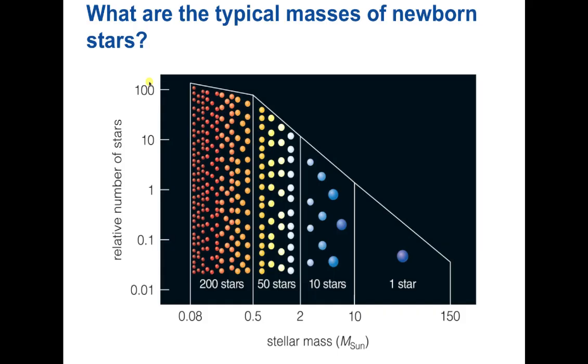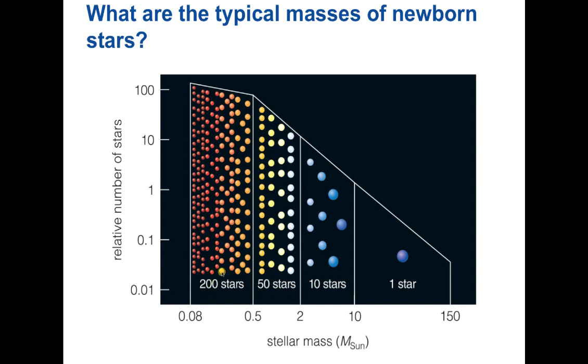So when we look at clusters of stars to measure what kind of stars the clusters are made of, what we find is that the majority of stars that are formed are small, low mass stars. In this cluster that has a total of 261 stars, about 200 of them are going to be low mass stars, between 0.08 and a half the mass of the Sun. And about 50 stars, roughly, will be between 1/2 and about 2 times the mass of the Sun.